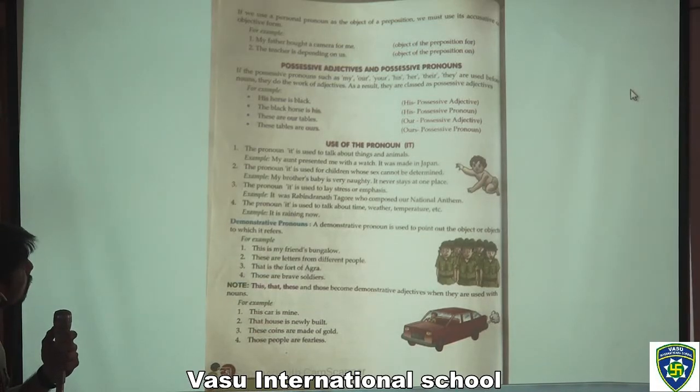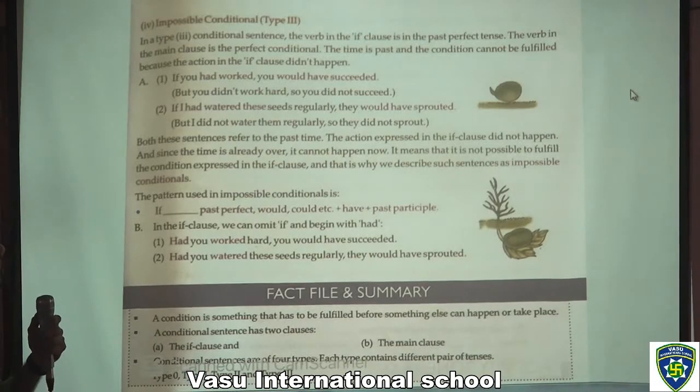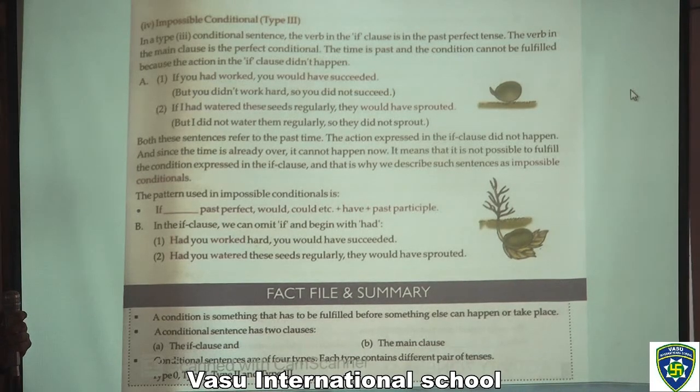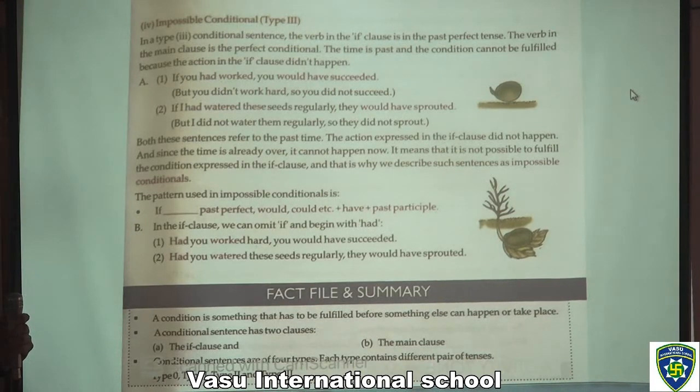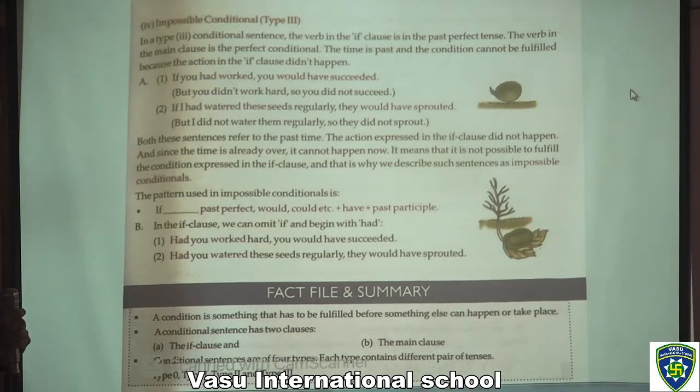Moving to the next page. On the next page, we have impossible conditional, type 3. Now, in a type 3 conditional sentence, the verb in the if clause is in the past perfect tense. The verb in the main clause is the perfect conditional. The time is past and the condition cannot be fulfilled because the action in the if clause didn't happen.